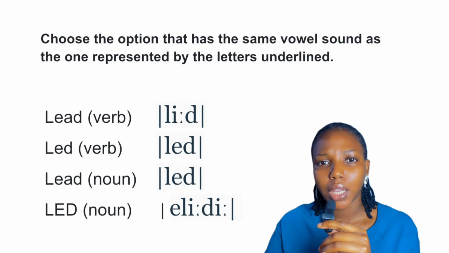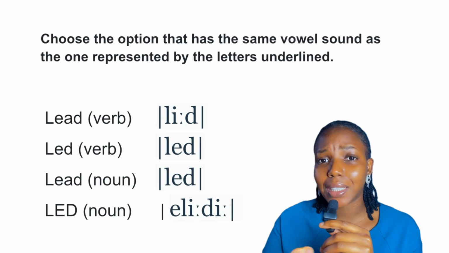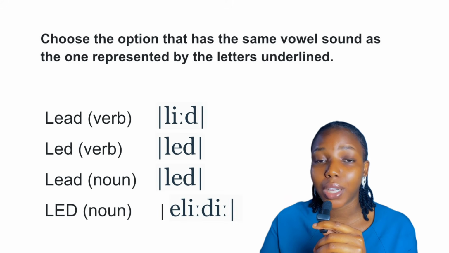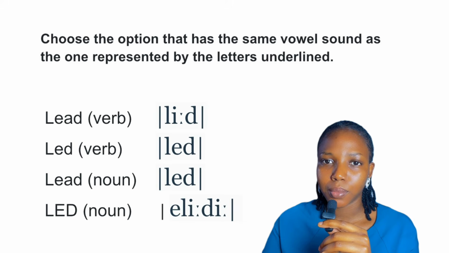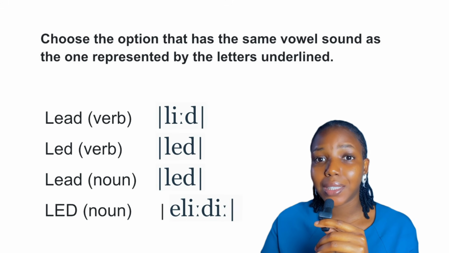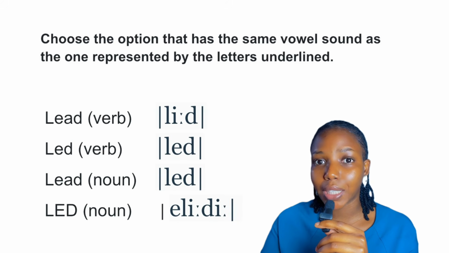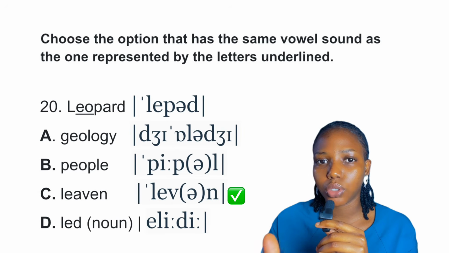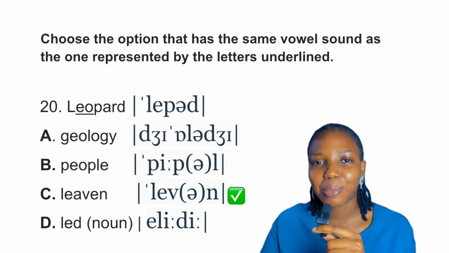So I have thought about it, and maybe the error is they wanted lead. Even with that, as a noun, it is pronounced led, a metal. Lead as a verb is pronounced with a long E. Okay, so because of this confusion and dynamics with lead, I would rather go for option C as the final answer to this question. So the final answer for me to this question is option C. Let me know what you think in the comment section.